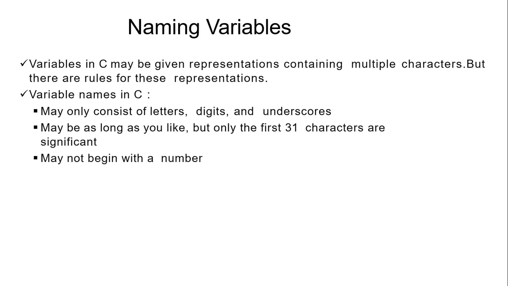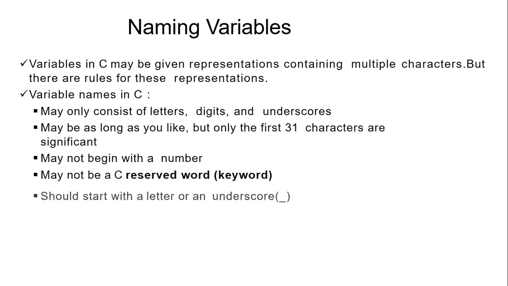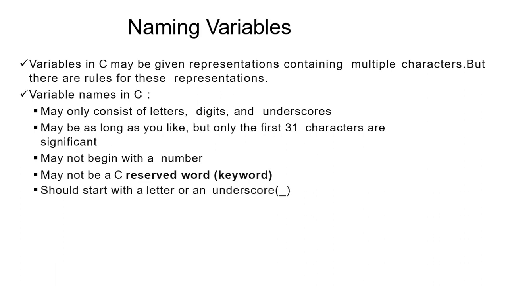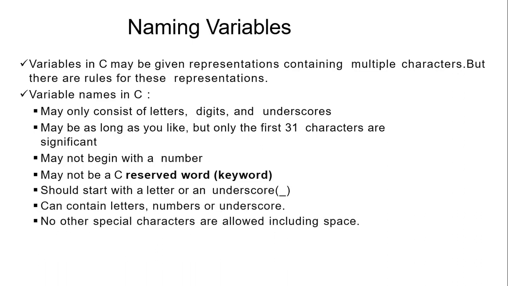It cannot be a number, it cannot be longer than 31 characters, and it cannot be a reserved word or keyword. It should always start with a letter or an underscore. It consists of letters, numbers and underscores, and no special characters are allowed. Spaces are also not allowed in variables.